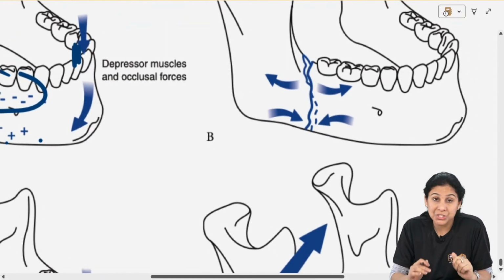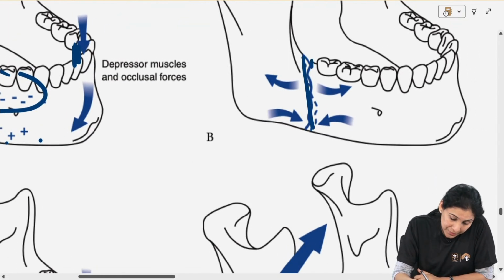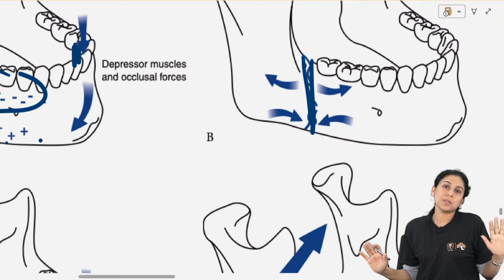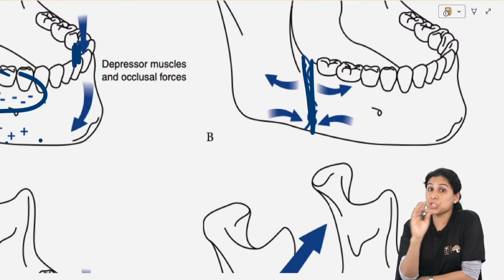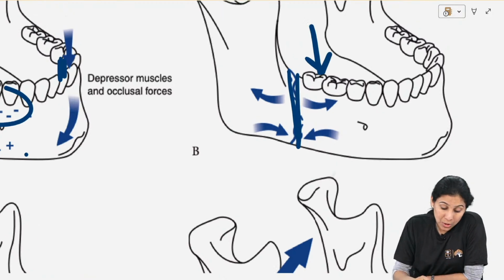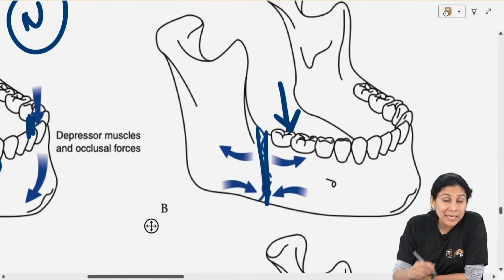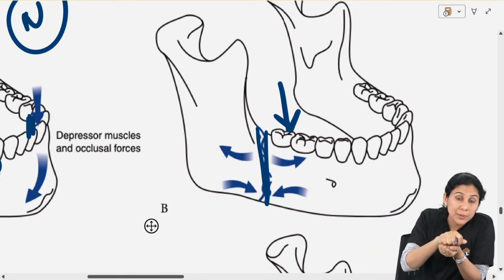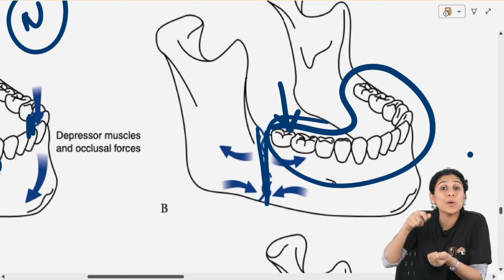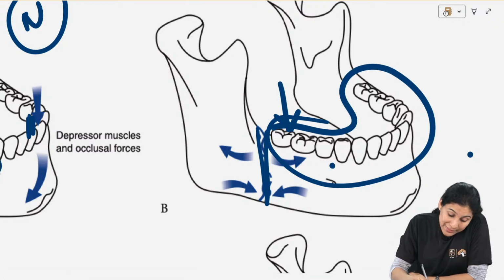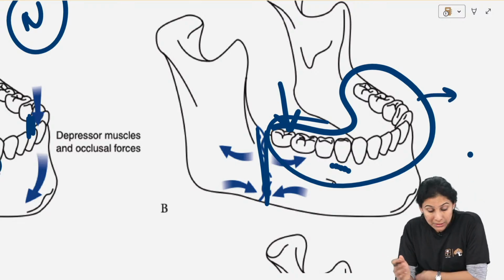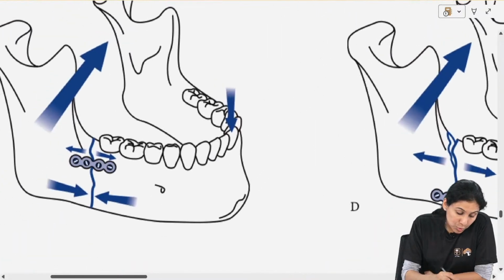Now when there is a fracture, if the patient is not chewing, nothing is going to happen. But when the patient is in function, when the patient is occlusal loading, obviously when the maxillary and mandibular teeth occlude, the distal segment, the tooth bearing segment, will move.